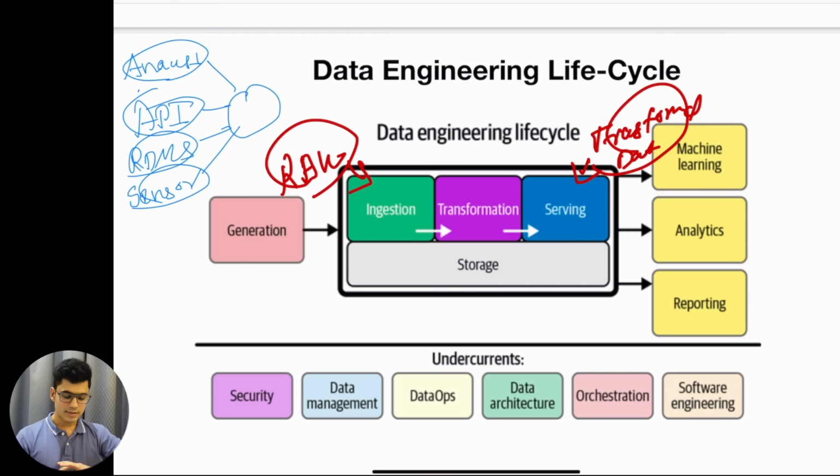There are some undercurrents that we will understand in a further video, so don't worry about it. But I hope you understand the complete data engineering lifecycle from the fundamental point of view, because this is really important. You can use any tools to do all of these things, but if you understand the fundamental side of it, then it doesn't matter which tool you use, you already know what needs to be done. So you can pick the shittiest tool in the market and still make this entire pipeline work. That is the power you have as a data engineer, because once you understand the fundamentals, you don't really need to know anything else. You can learn tools within 30 minutes. It doesn't take time to learn any new modern tool.